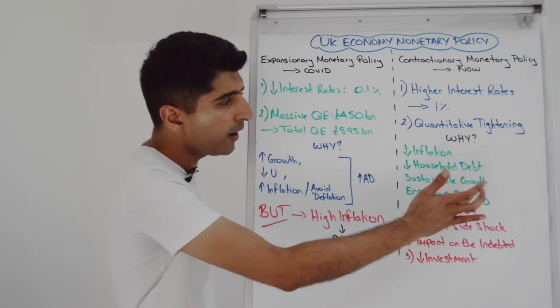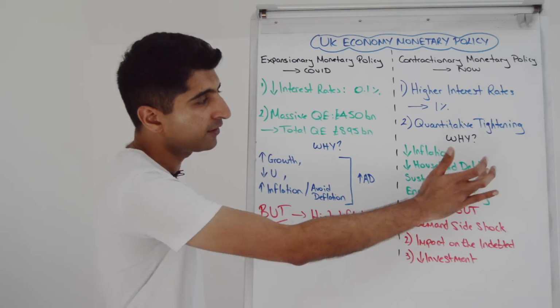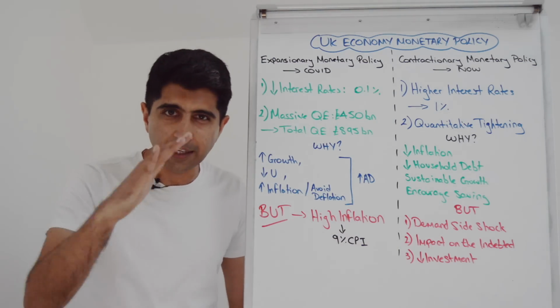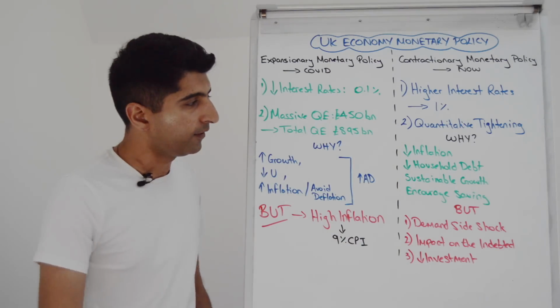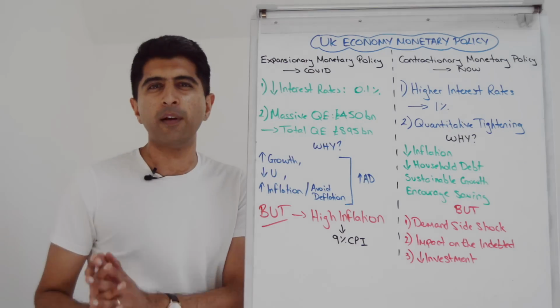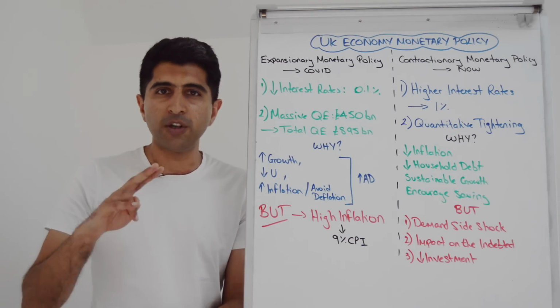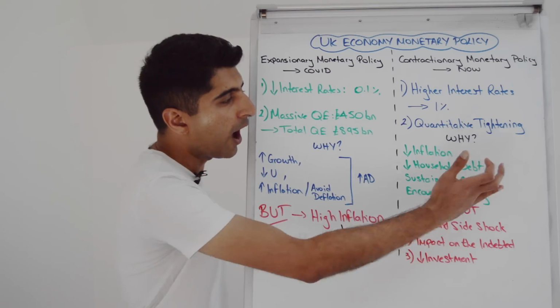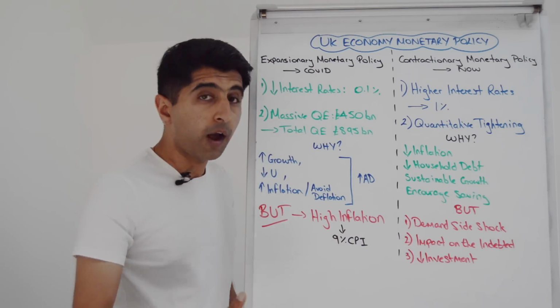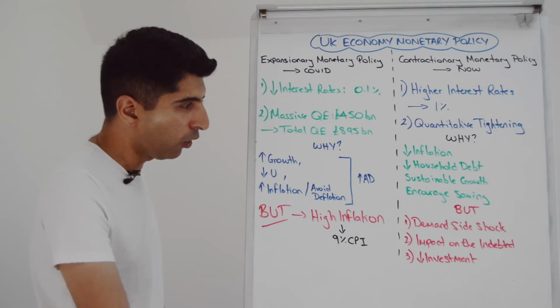But also raising rates to reduce household debt. Too much household debt, private debt is dangerous in case people lose their jobs, in case incomes fall, they could go bankrupt in that situation. But also to promote sustainable growth. We don't want an economy that's reliant on credit, on debt-fueled consumption and investment constantly for our higher rates of economic growth. But also to encourage saving. Yeah, higher interest rates encourage that, and that is important as well in an economy.